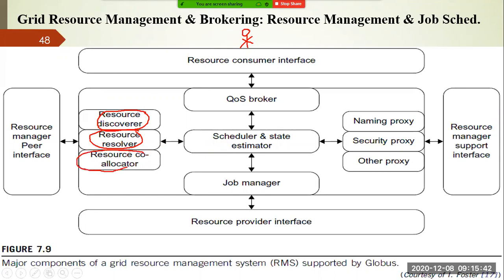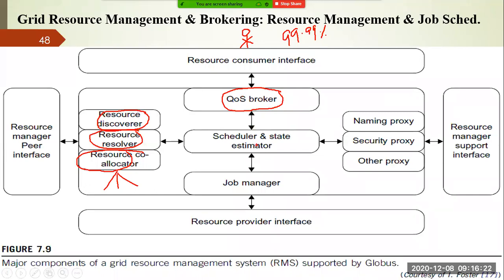And the resource co-allocator is there. The resource co-allocator allocates multiple resources to a particular job. If a job is assigned multiple resources, it is the responsibility of the resource co-allocator to assign these things and monitor everything, right? Apart from that, you can see there is a QoS broker. The QoS broker's responsibility is to check the quality of service. Suppose one customer specifies that the required availability is 99.99%. So this is the quality of service, right? That you need to fulfill. Otherwise, the customer requirement is violated.